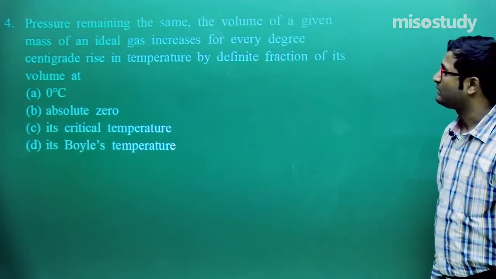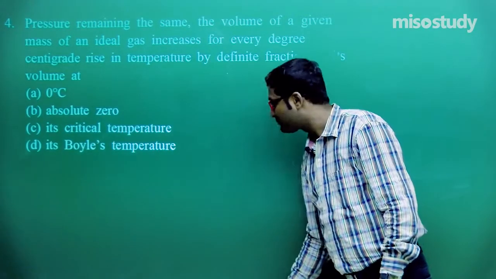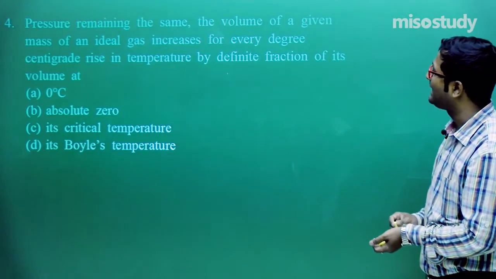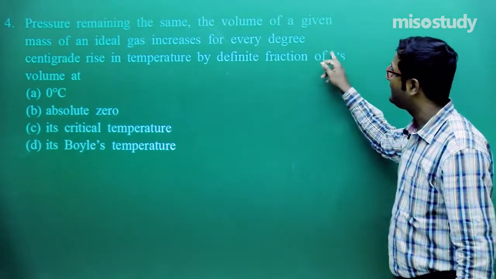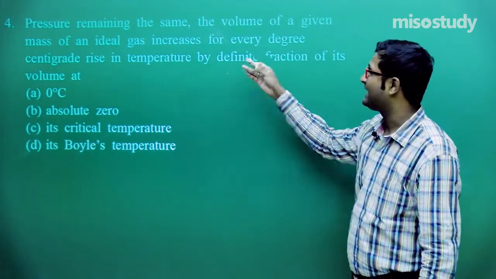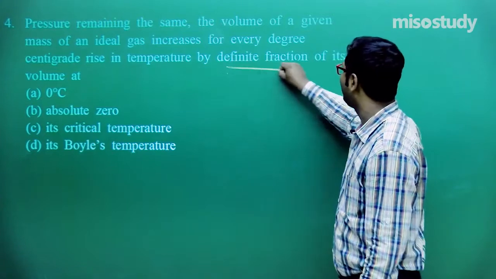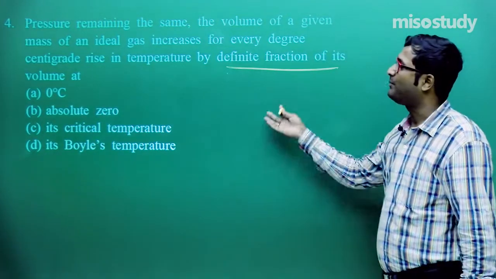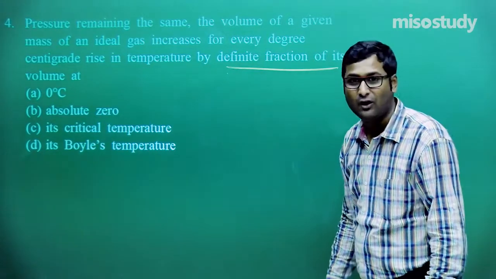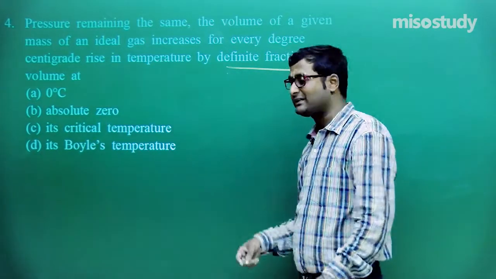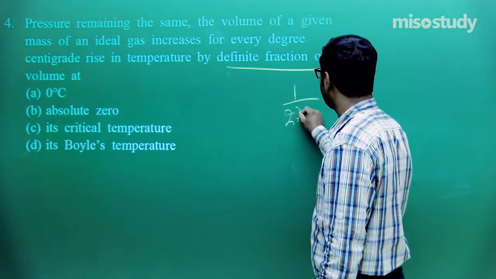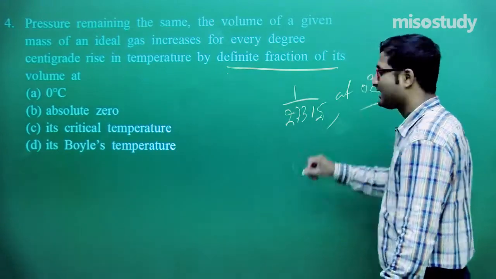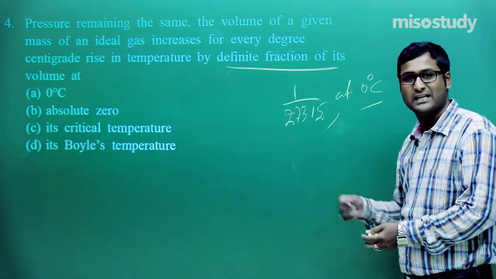The next one is this one. The question is: pressure remaining the same, the volume of a given mass of an ideal gas increases for every degree centigrade rise in temperature by a definite fraction of its volume at. We know this is the complete statement of Charles' law, that is, per degree rise in temperature, volume increases by 1 upon 273.15 of its volume at 0 degree Celsius. Clear to you? This is the simple statement of Charles' law.